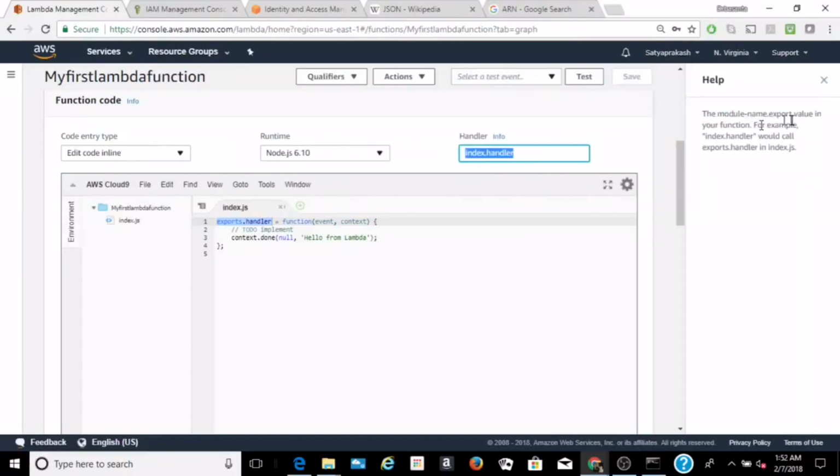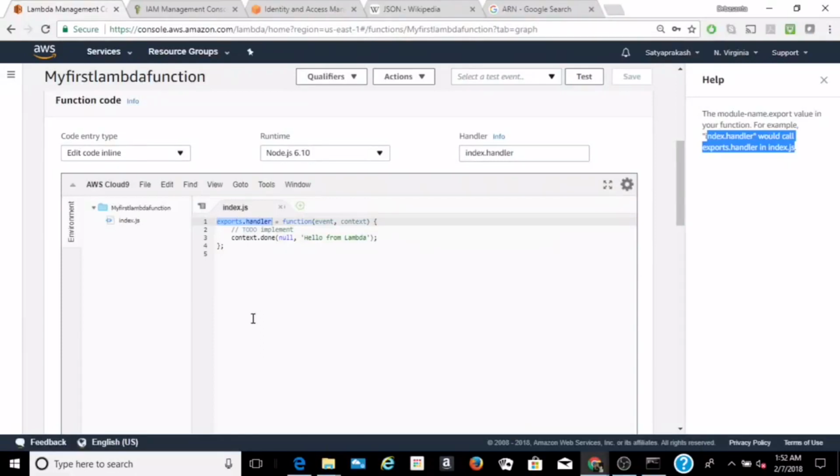So index.handler will call exports.handler in index.js. If you give the file name something different, we have to mention the handler accordingly for the function to work.